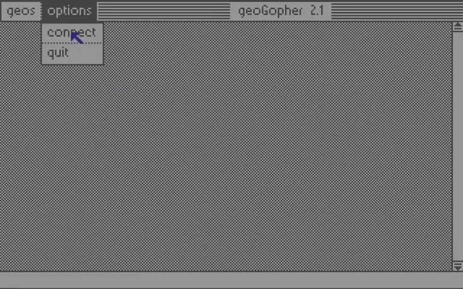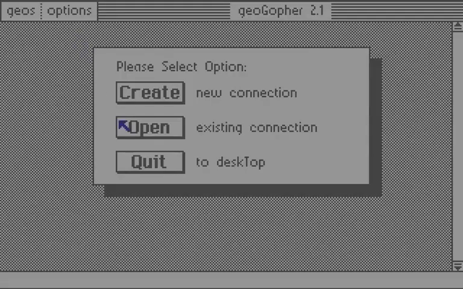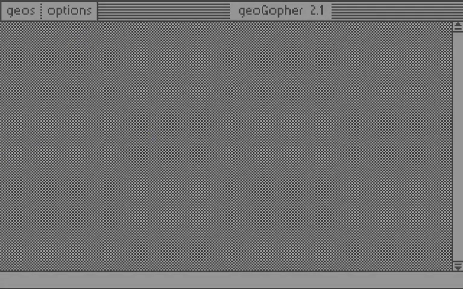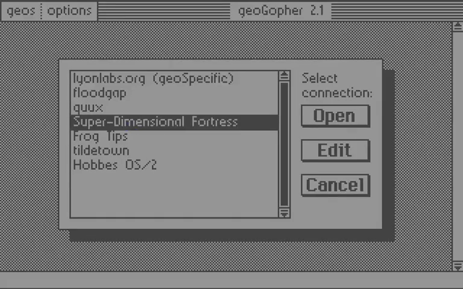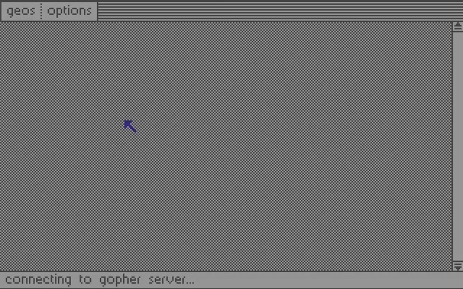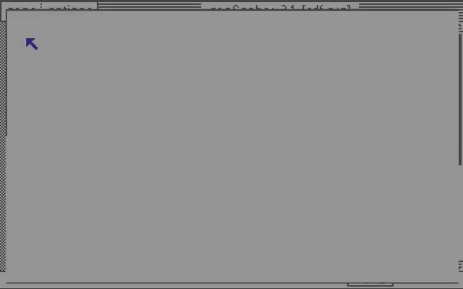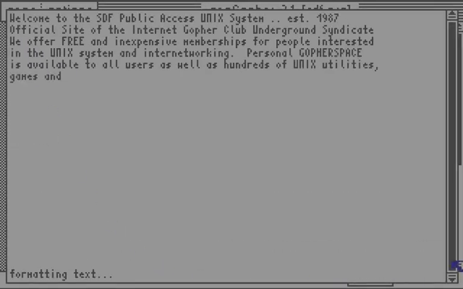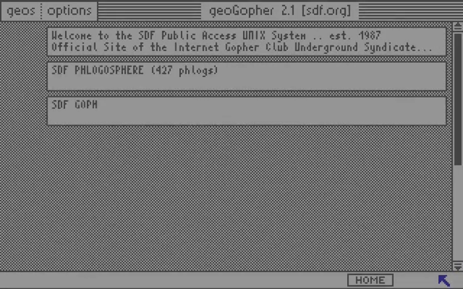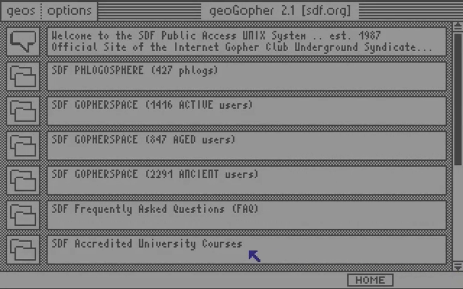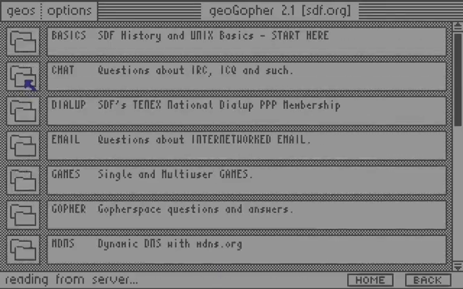Alright, let's connect to a traditional Gopher site. We'll head on over to Super Dimension Fortress and look around. Note the different icon types for different types of Gopher items, directories, text files, binaries, and so forth. Text files are displayed with an icon that's supposed to look like a page of green bar.